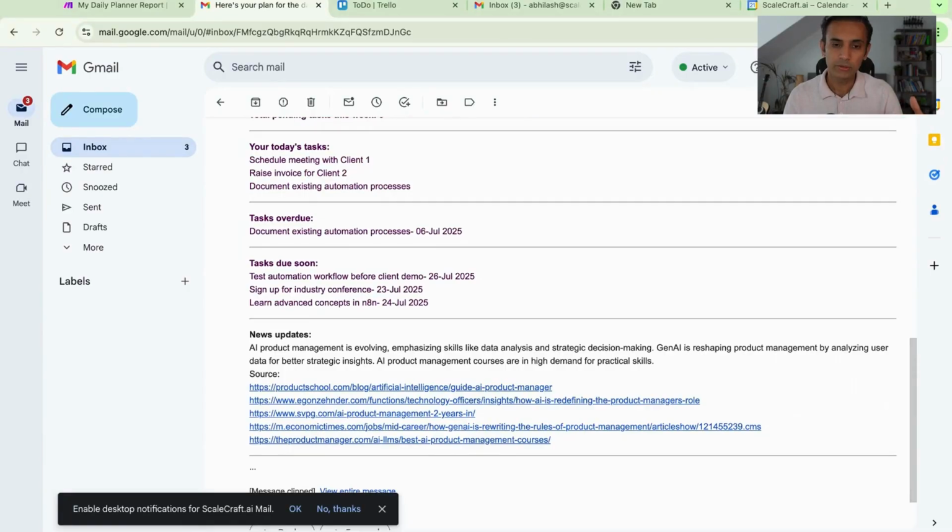It also goes into looking at all the tasks, seeing which are the tasks which are overdue. So which means I need to be aware of them and I need to take quick actions. And it also gives me a heads up on what are the tasks which are due soon. So it gets the list of them.